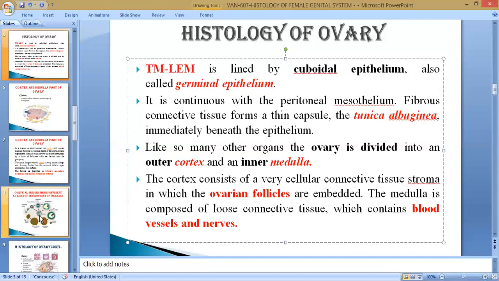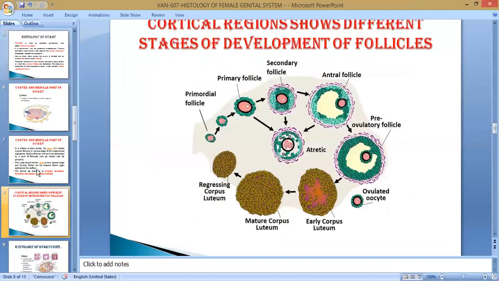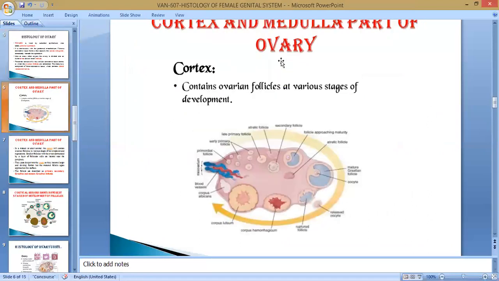Next, you see here a slide of the ovary. This is the cortical region, the outermost, and the innermost is the medulla. This cursor shows the cortical region, which contains different stages of development of follicles. These follicles start from the smallest one, the primordial follicle. This is the primary follicle.